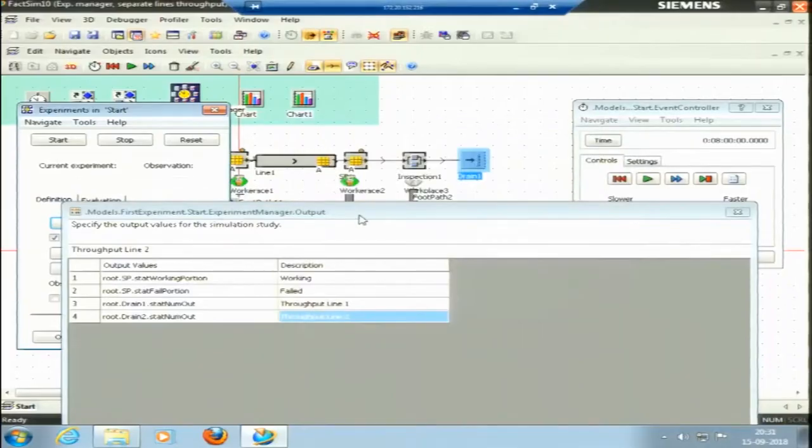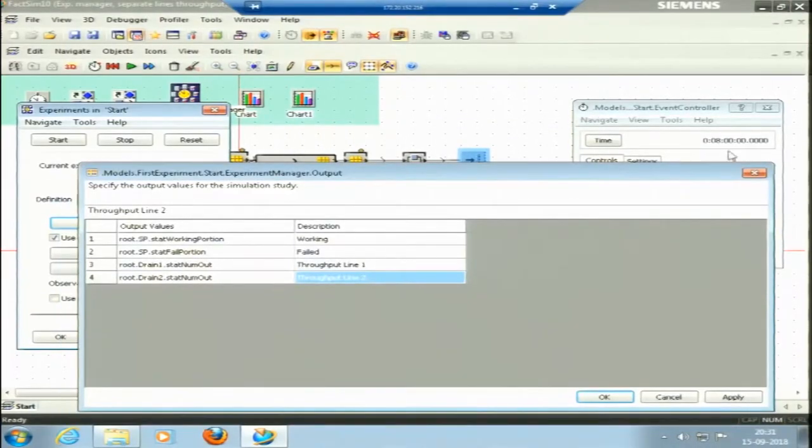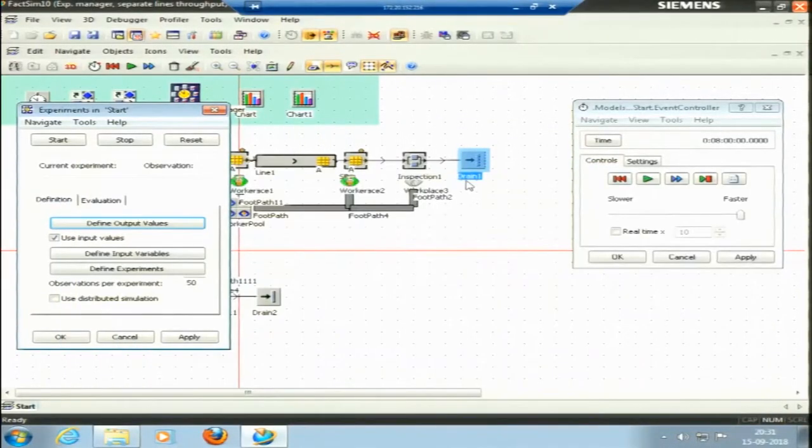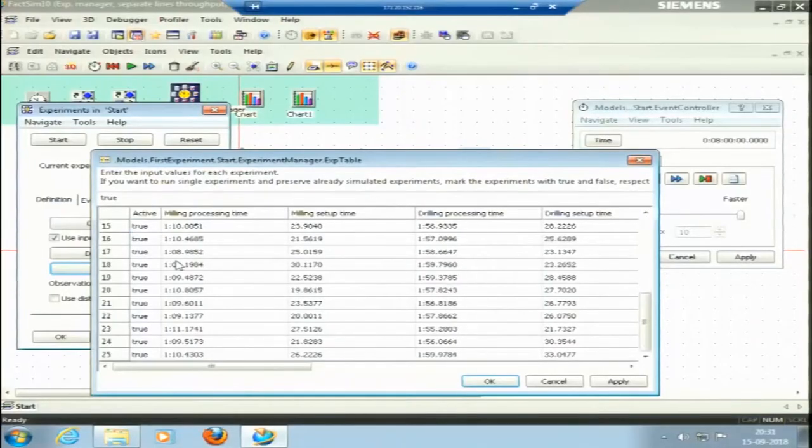Okay. But if I run my simulation using my experiment manager, when I define the experiments, I have defined 25 experiments here. The processing time is actually 59 seconds, and this 59 seconds is drawn using a random number table or some random distribution, maybe a normal random distribution.